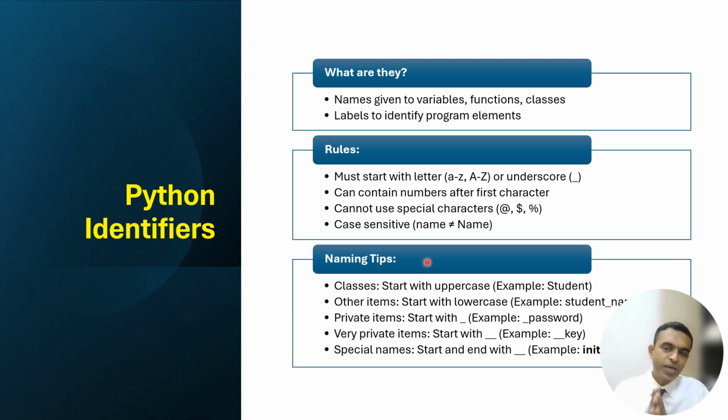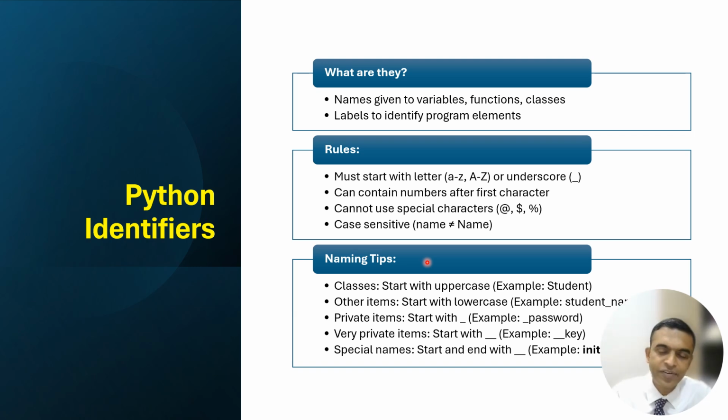These are two different variables or two different functions if they are defined so, because Python is case sensitive. To make life a little more standardized so that coders can use other people's code well, because you work in one company and somebody else will replace you when you go on promotion, and the person who comes and sits on your code should know what you have coded and not give you a lot of grief, we need to follow certain conventions of programming. Apart from being Pythonic, which is thought level, these are at the direct code level. Class names will start with uppercase. Other items will start with lowercase.